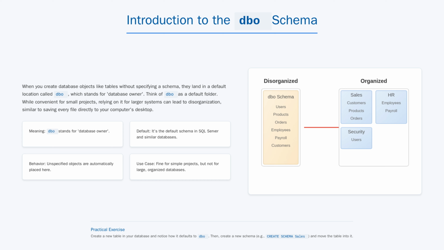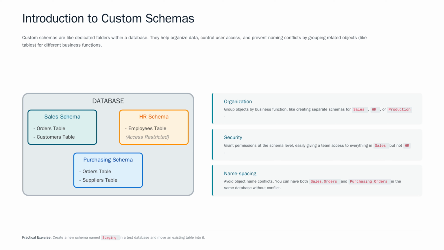While DBO is fine for very small projects, relying on it for everything is like throwing all your computer files onto the desktop. It gets messy fast. Using schemas brings three major benefits. First, organization. You can group objects by business function, like sales, HR, or production. Second, security. You can grant a user permission to access everything in the sales schema without giving them access to the sensitive HR schema. Finally, it avoids naming collisions. You could have a sales.customers table and a marketing.customers table in the same database without any conflict.